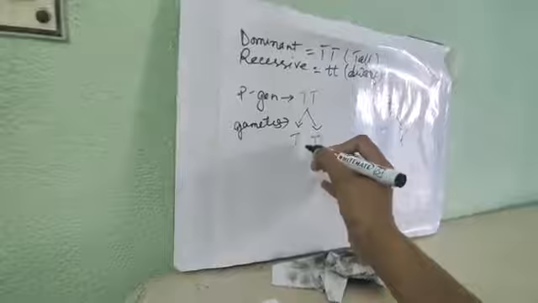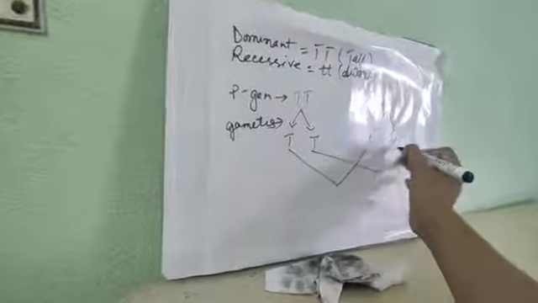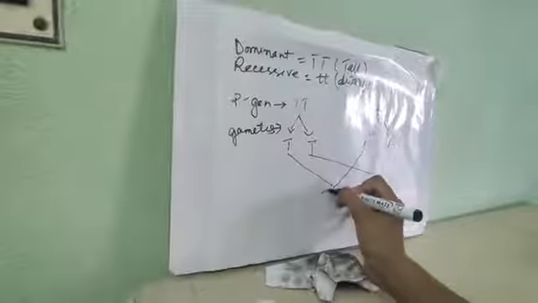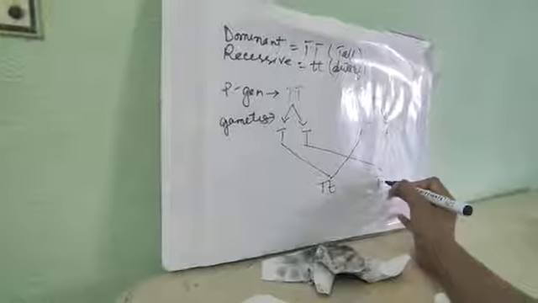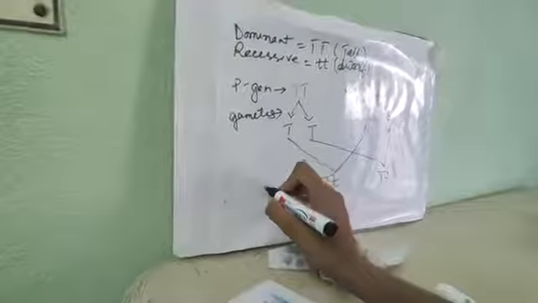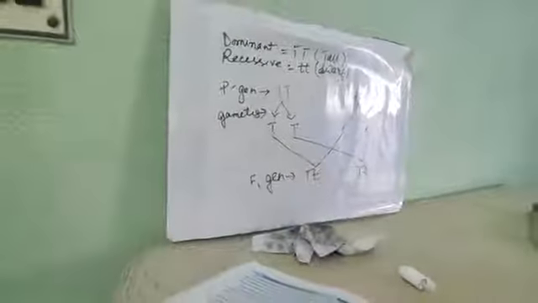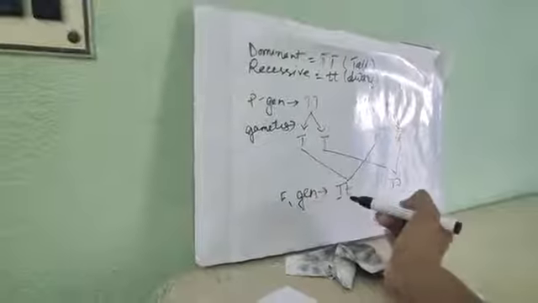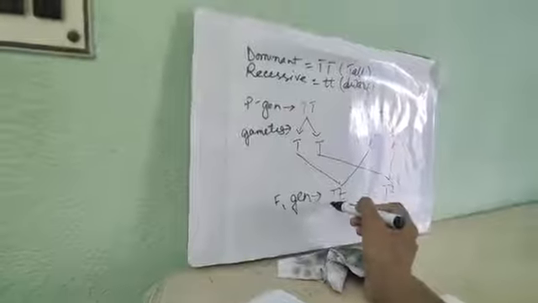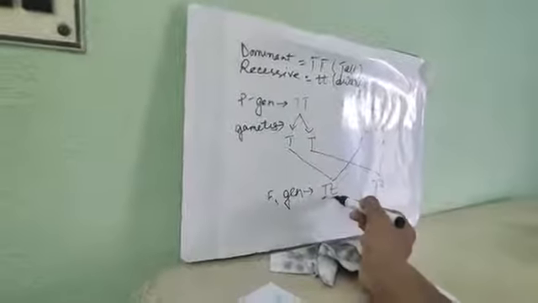Next, there will be a cross between these gametes. So capital T is being crossed with small t, this one and this one. This is the F1 generation, or you can say first filial generation. Okay, capital T, small t. Now you just tell me, this one is the dominant character and this one is the recessive character. That means capital T stands for tallness and small t stands for dwarfness.